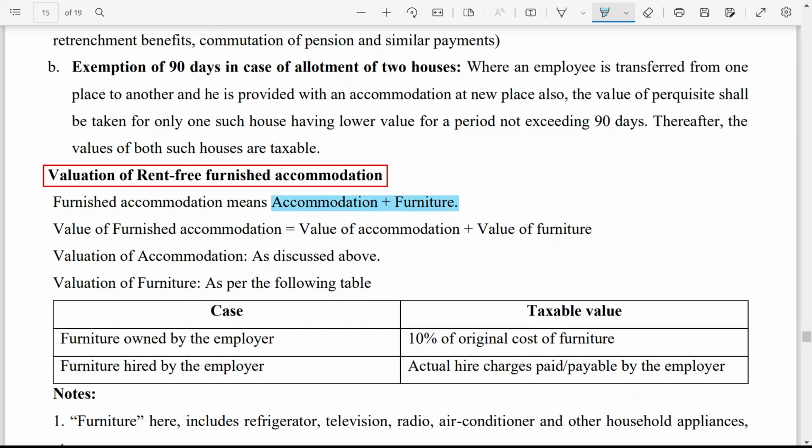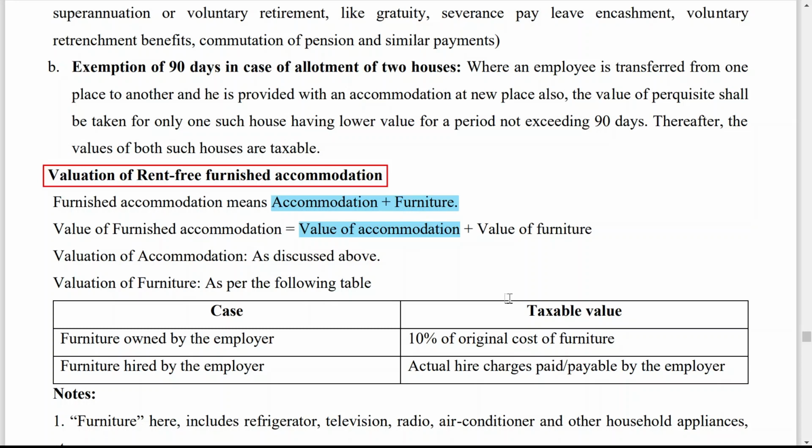So you have to find out the value of accommodation by applying 15, 10, 7.5 or rent, whatever applies, and then add the value of furniture. And how to find out the value of furniture? Very simple. If the employer is the owner of the furniture and is providing it to the employee, then take 10% of the original cost of furniture. But if the furniture is hired by the employer, then the actual hire charges paid or payable by the employer will become its taxable value. Whatever hire charges he is paying, you have to add.